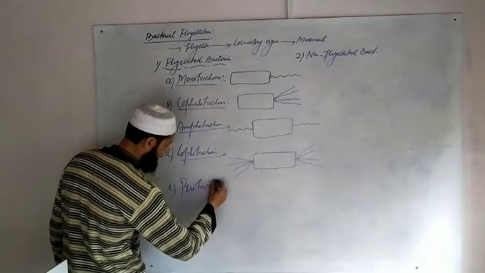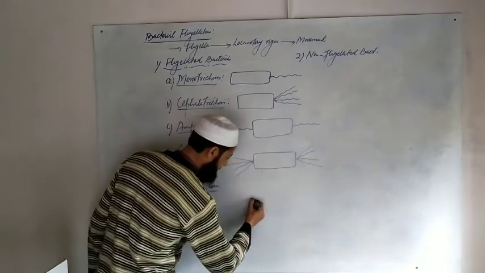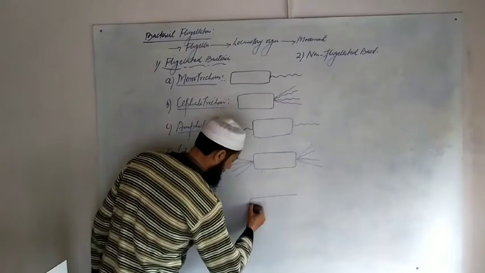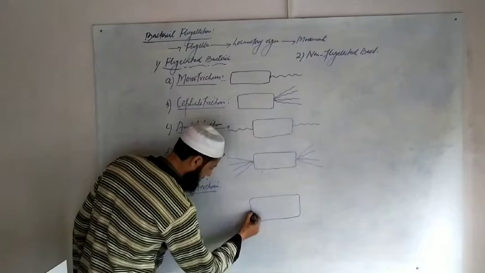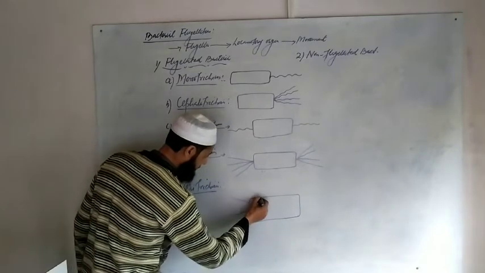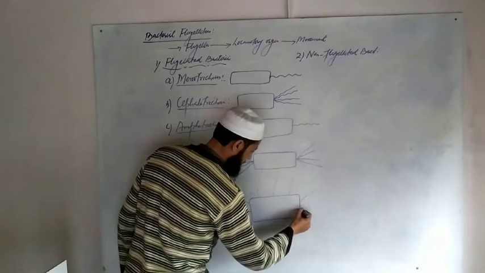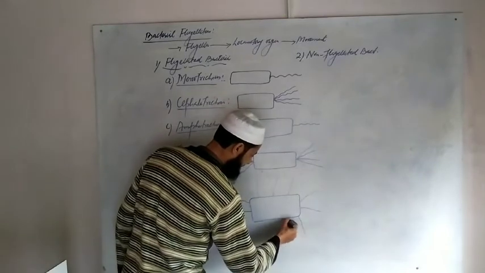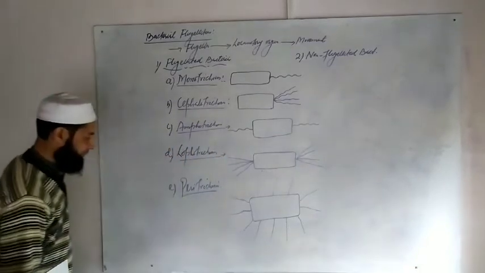Peritrichous. Here the flagella are distributed throughout the whole of the body. Here 1, here 2, 3rd, 4th, 5th. They are distributed throughout the whole body. It is called the peritrichous type of flagellation.